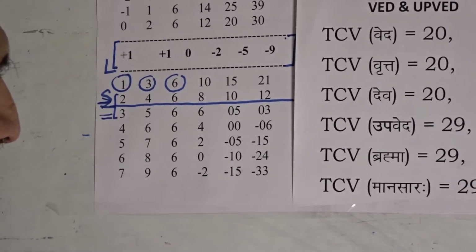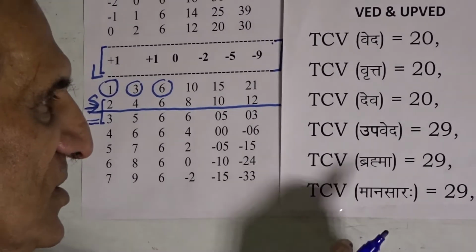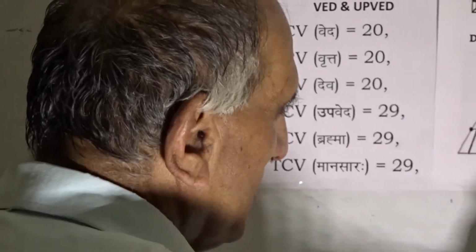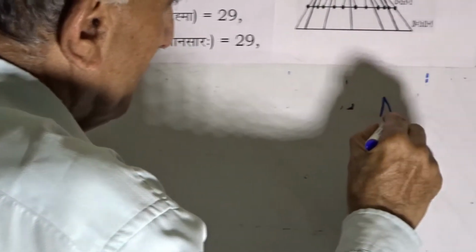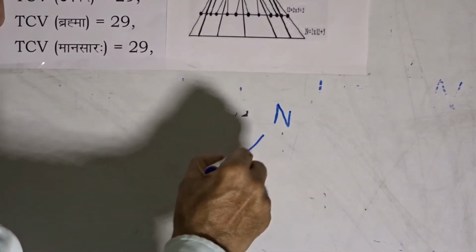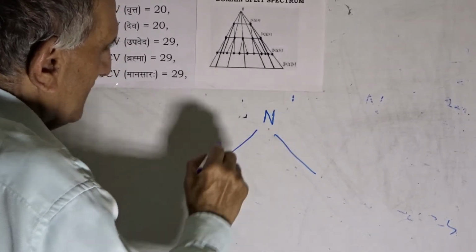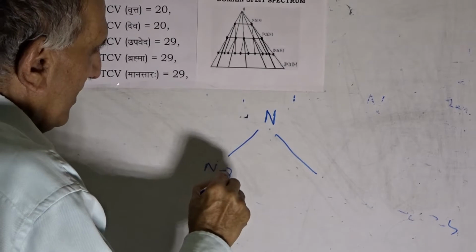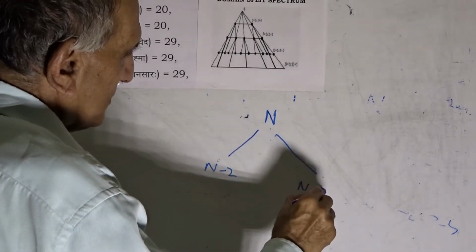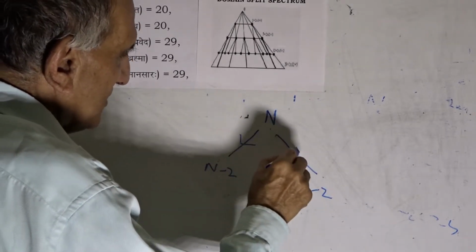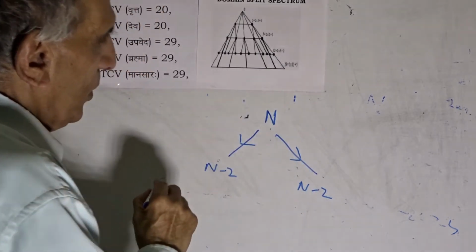Now, the second thing to be reached is a domain split. So if domain n is there, it will split into a pair of flow dimensions of n minus 2.